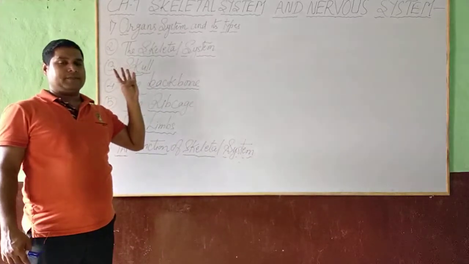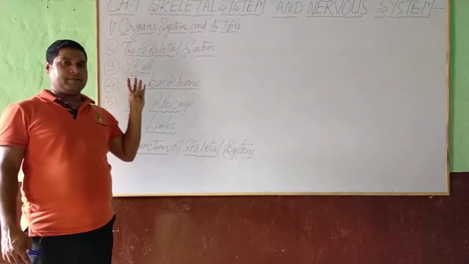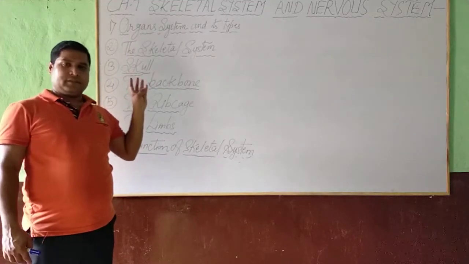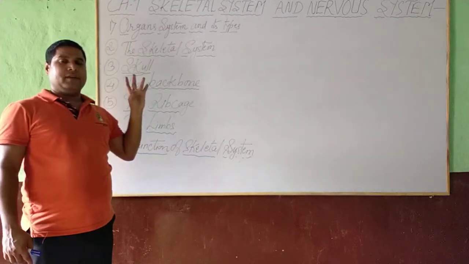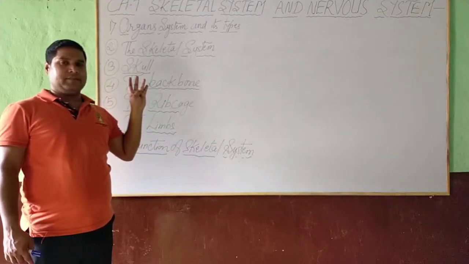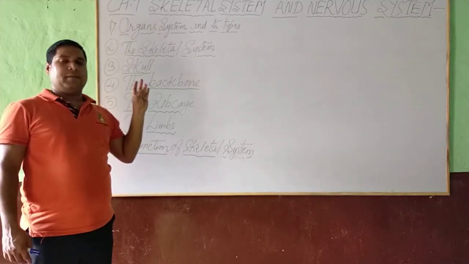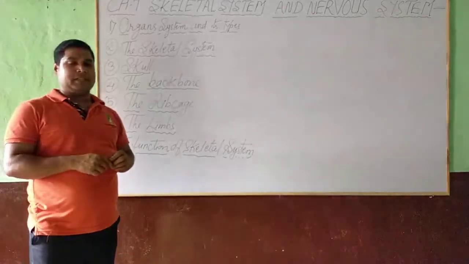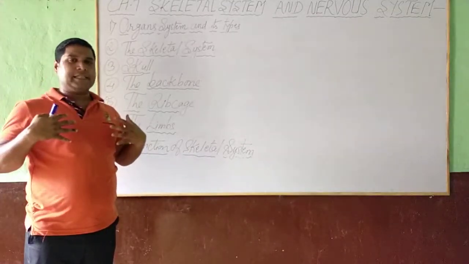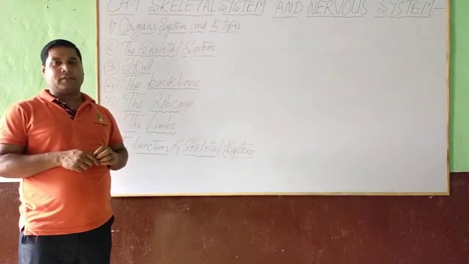Namely, first, skeletal system, second, nervous system, third, muscular system, fourth, circulatory system, fifth, digestive system, sixth, respiratory system, seventh, excretory system, and the last, reproductive system. So altogether 8 organ systems are present in human body.